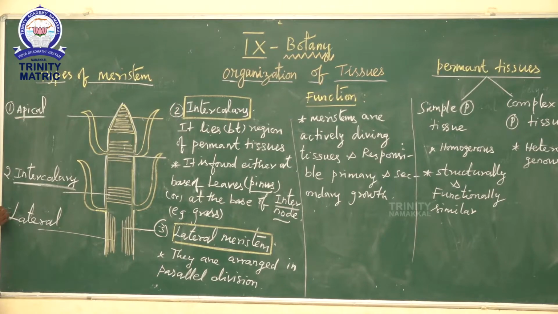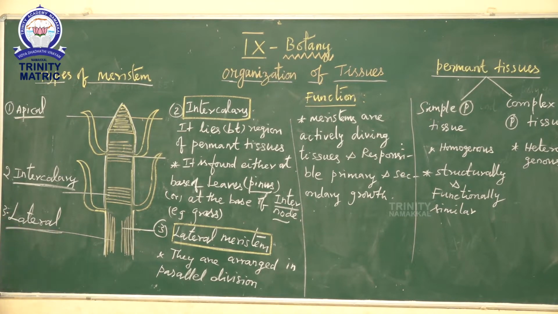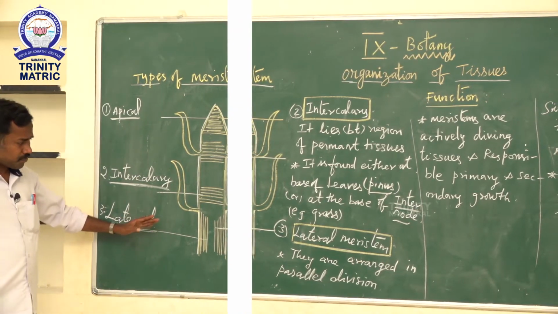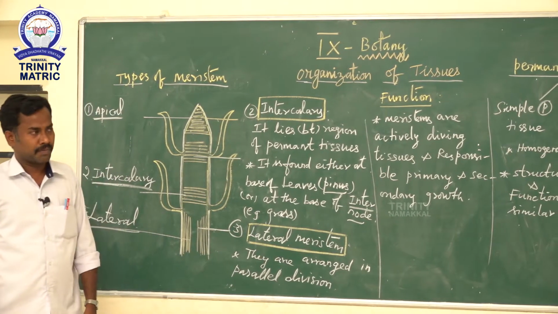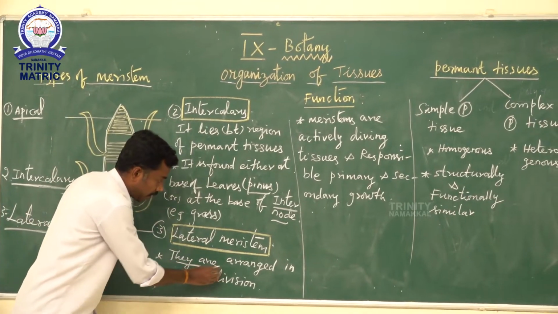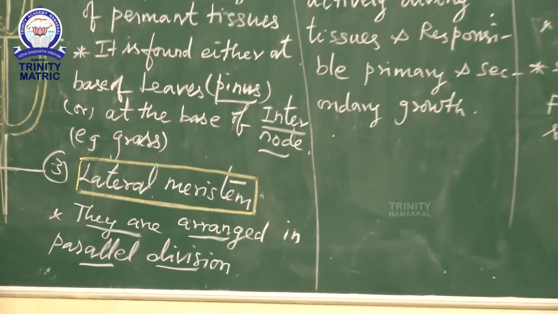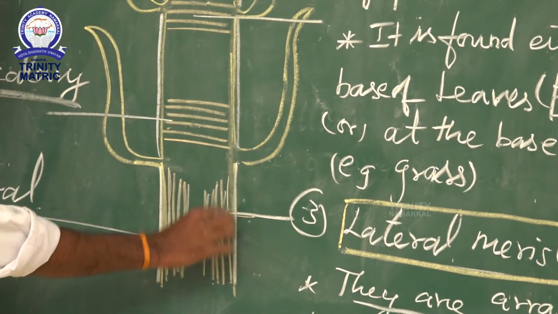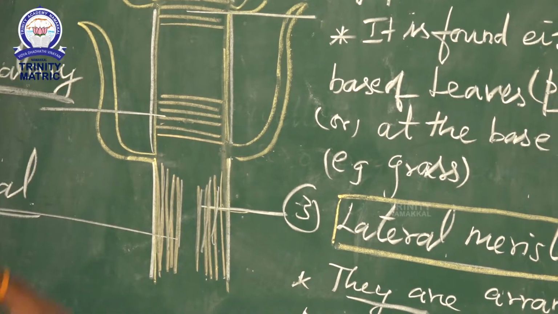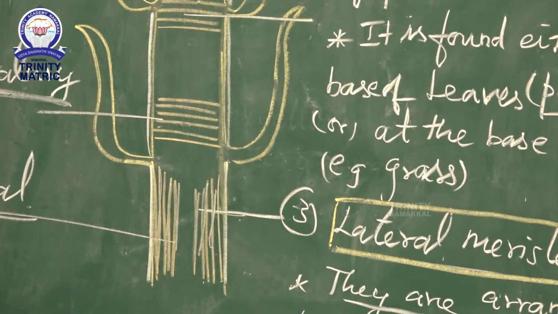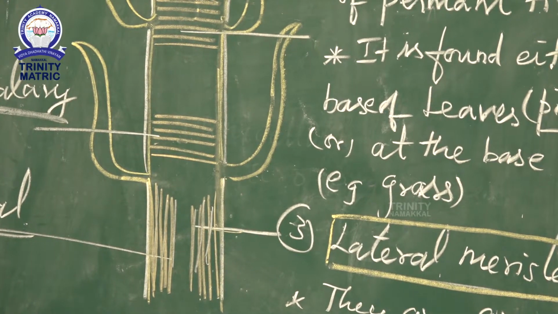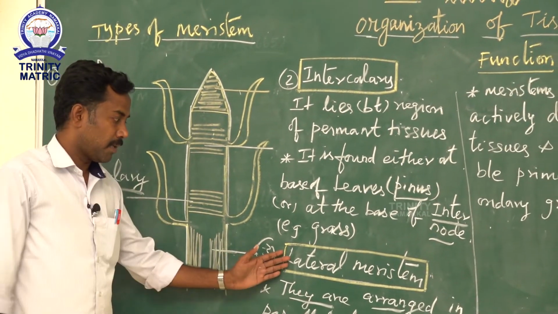Then the third one, lateral meristem. Lateral meristem is found in woody stems, woody dicot stems and woody monocot stems. What is the role? It increases the thickness of the plant body. These meristems are arranged in parallel and undergo parallel division. Thickness means the girth, especially of woody stem and root. So they increase the girth of the plant; that is the lateral meristem.